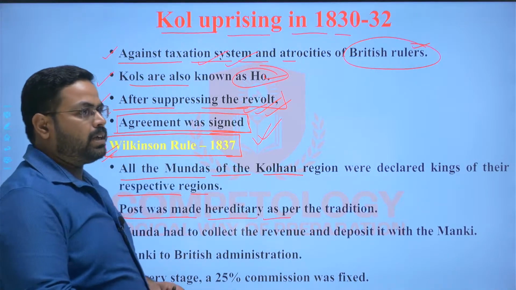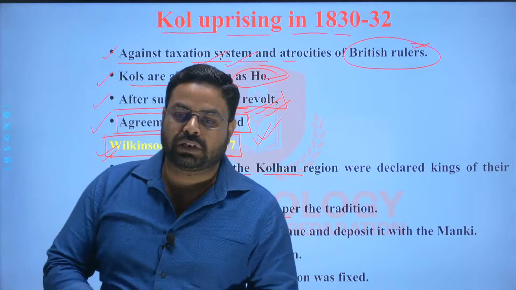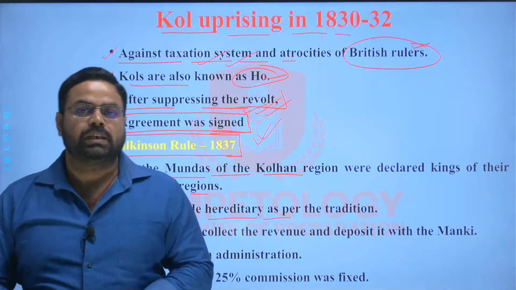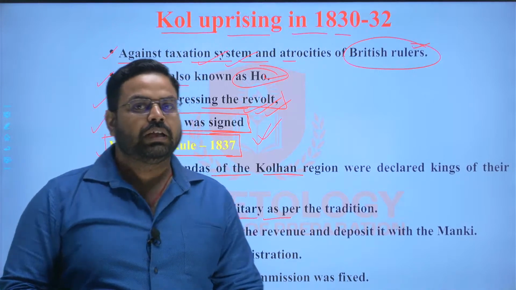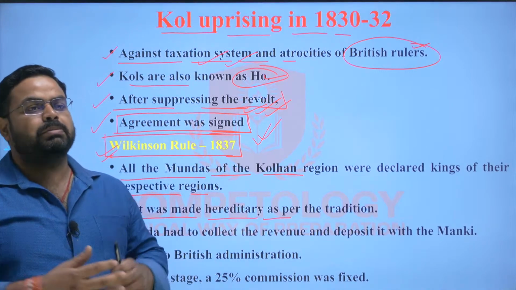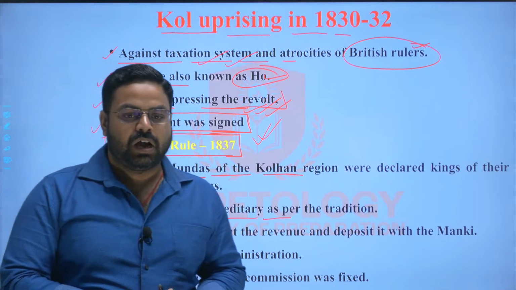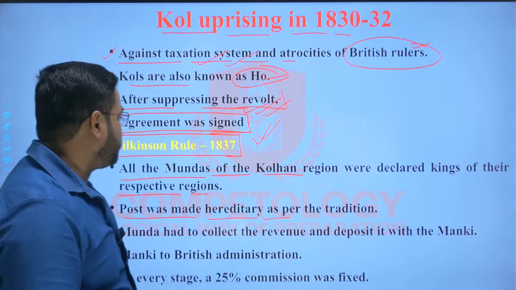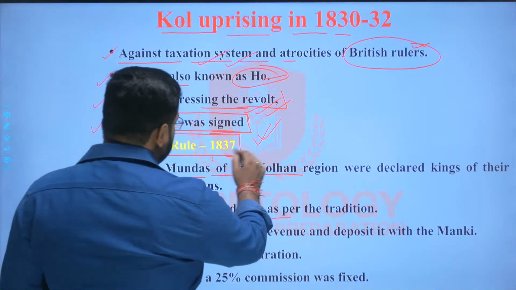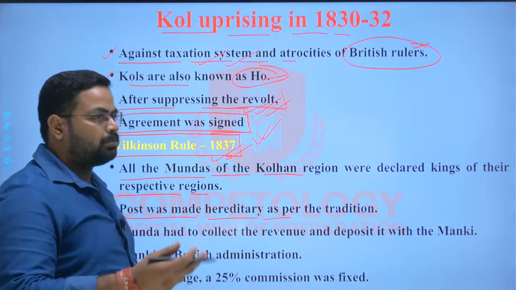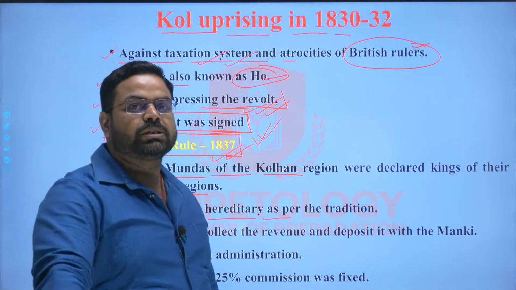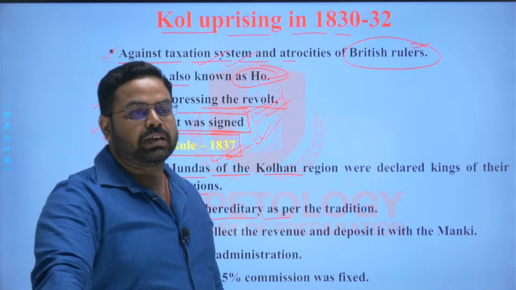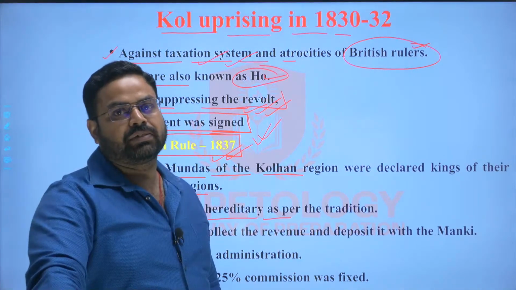So earlier, the land of the Mundas was being auctioned in case of non-payment of land taxes, in case of non-payment of land revenue. However, after the Wilkinson rule, the Mundas were declared the king of their respective region.